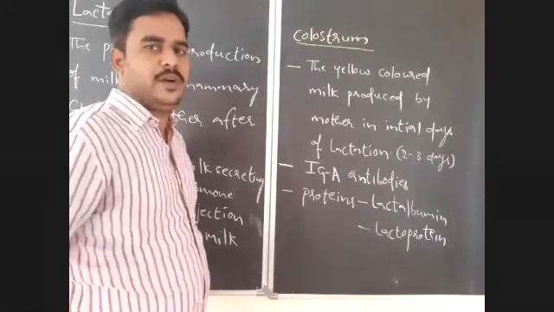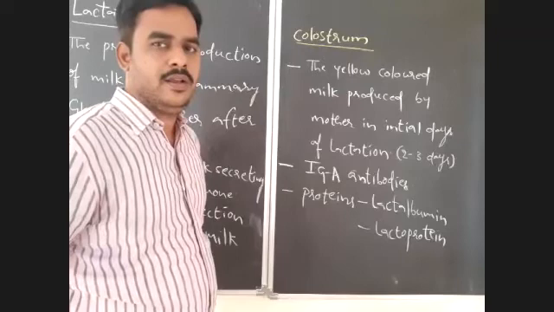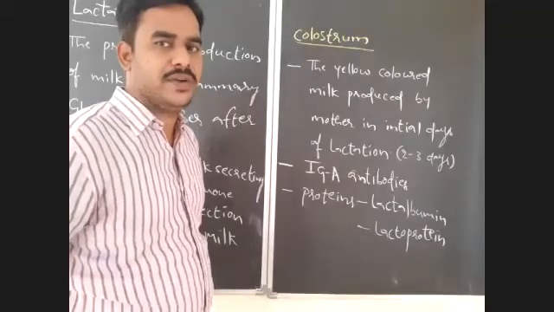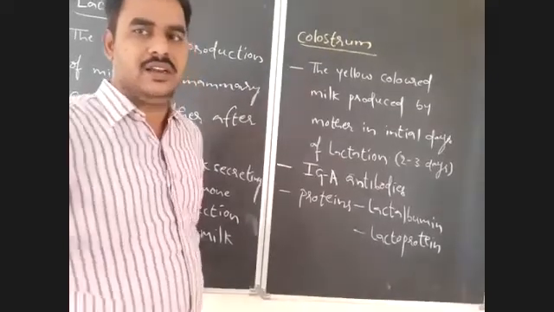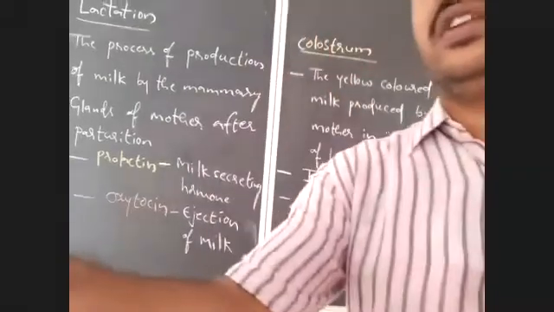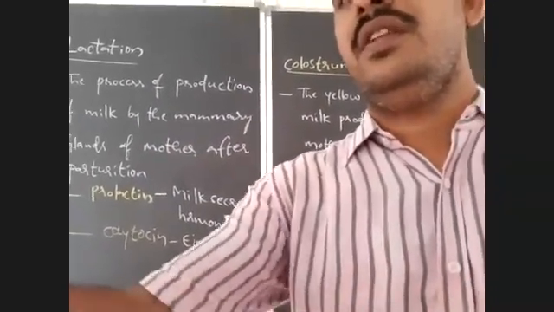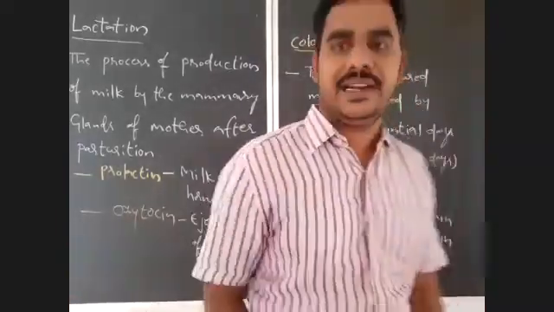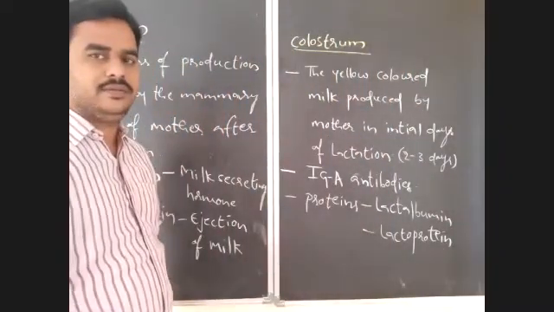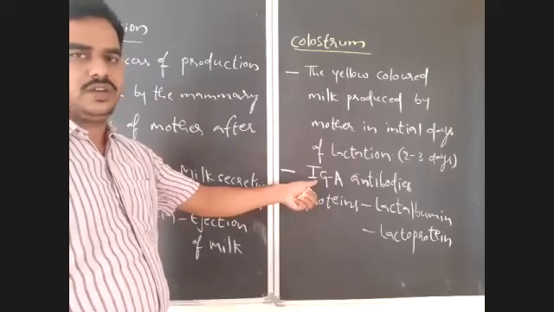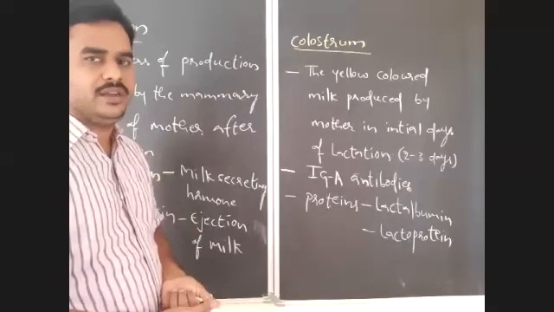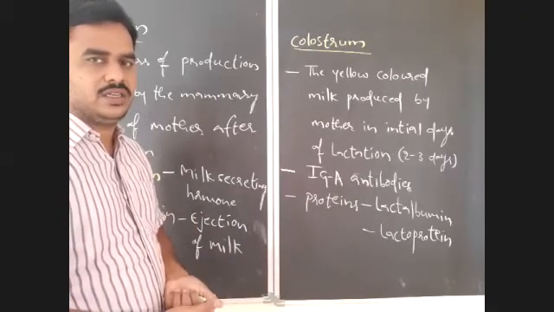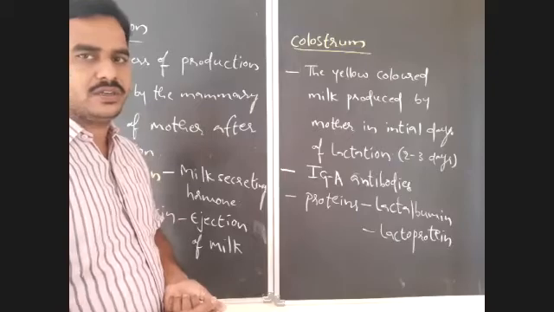Very important. What is colostrum? Why breastfeeding is essential for newborn? They may ask this for PUC mark. Colostrum is the milk produced by mother in initial days of lactation. Right? Colostrum is highly rich in IgA type of antibodies which are essential for the development of passive immunity in the newborn baby. So breastfeeding is essential. Along with this, colostrum contain proteins like lactalbumin and lactoproteins, right? That you should notice about the colostrum.